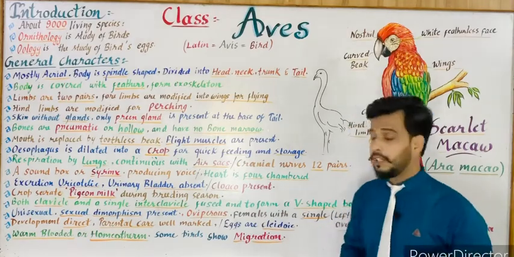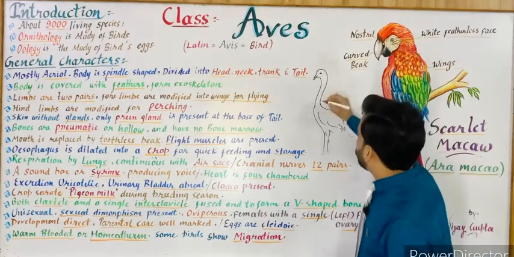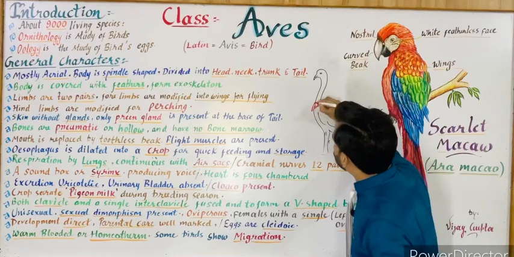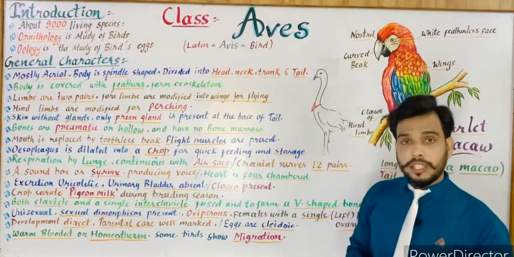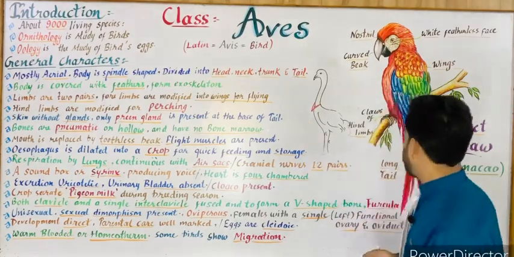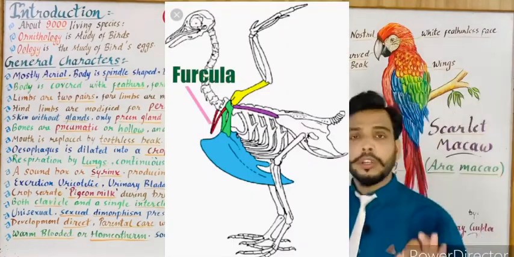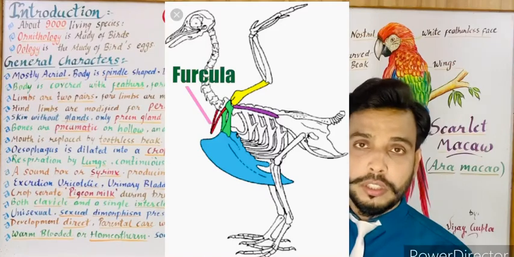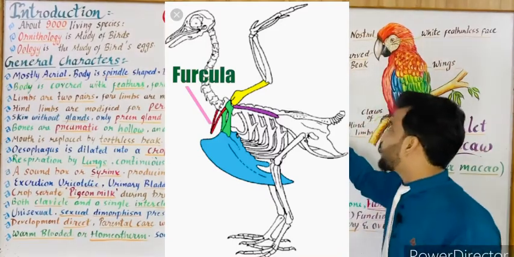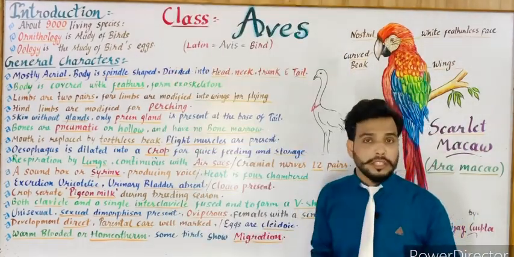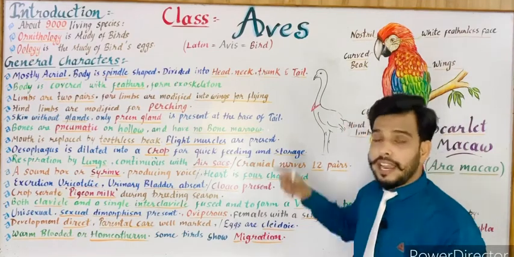Suppose that this is a bird. In birds, in the neck there is a V-shaped bone present, and this V-shaped bone is known as furcula or wishbone or merry-throat bone. This V-shaped furcula provides strength to the bird's skeleton.